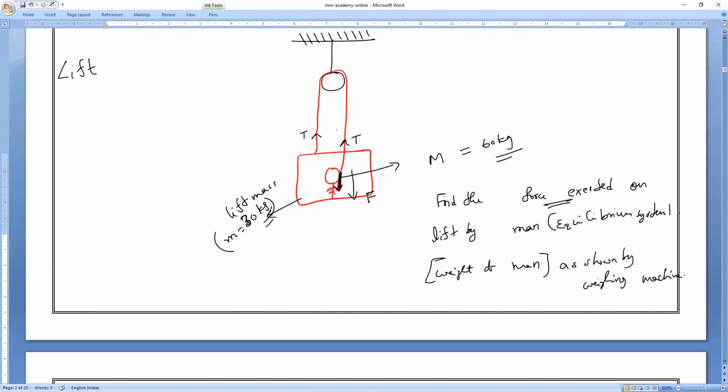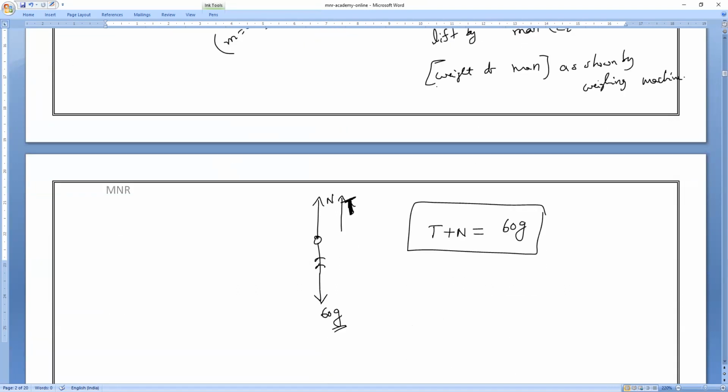Now, as we know, the tension in the string is acting upward and the man is exerting a force in the downward direction. Then T is equal to what? If you consider the string, the tension is acting in the upward direction, and the force is acting in the downward direction. So T is equal to what will it become? All of you, T is equal to F in the string.